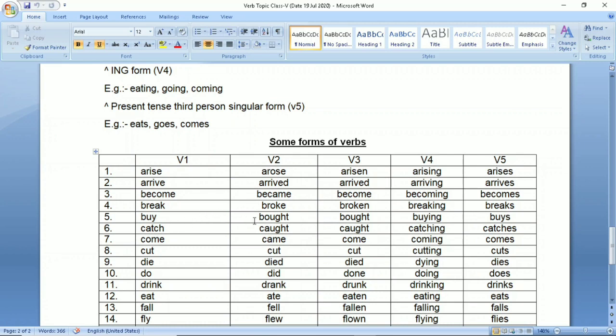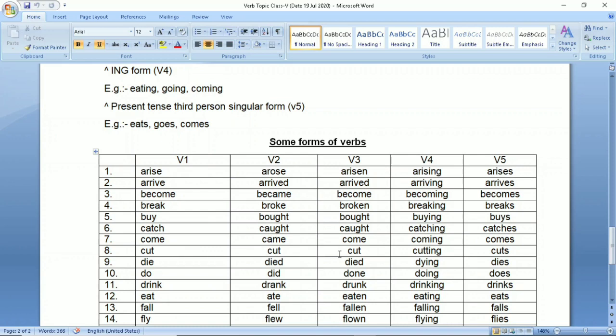Buy, bought, bought, buying, buys. Catch, caught, caught, catching, catches. Come, came, come, coming, comes. Cut, cut, cut.